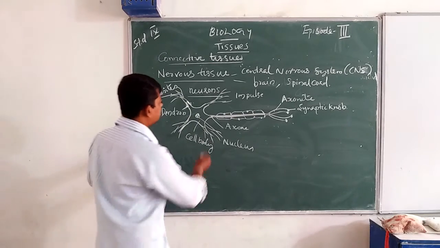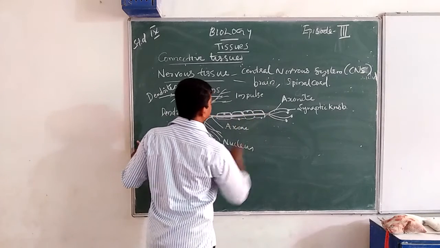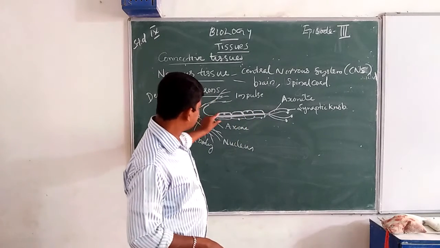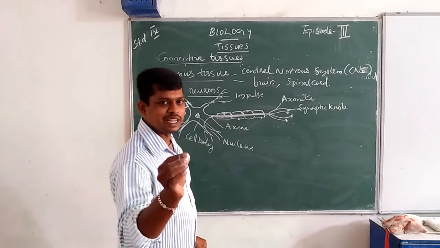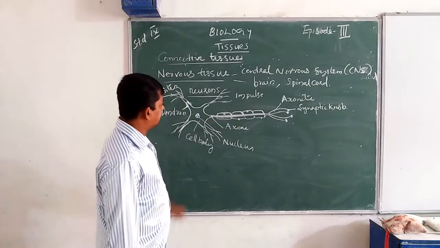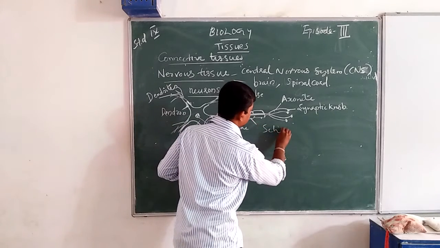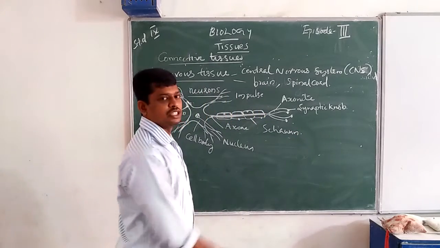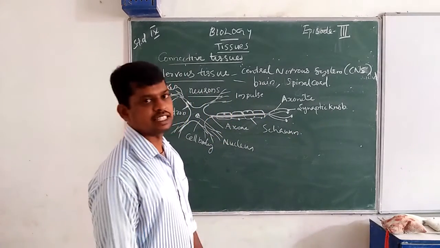Yes, look at this structure. The covering materials are insulated with some special cells. Those cells are known as Schwann cells.